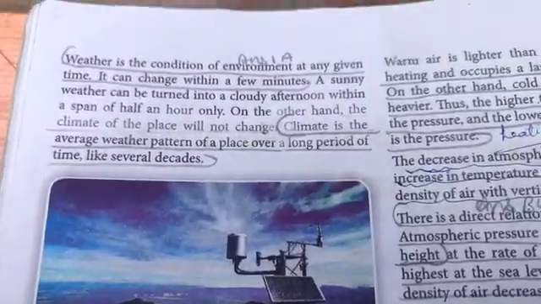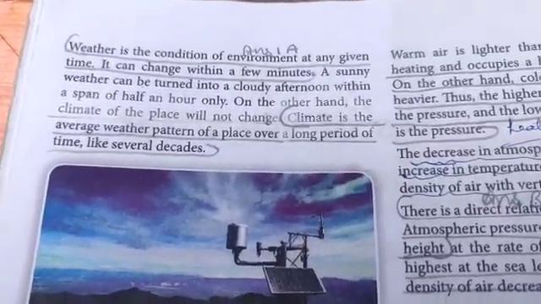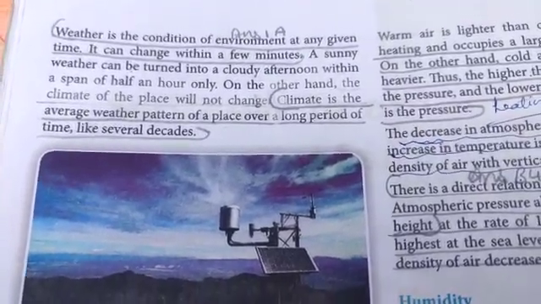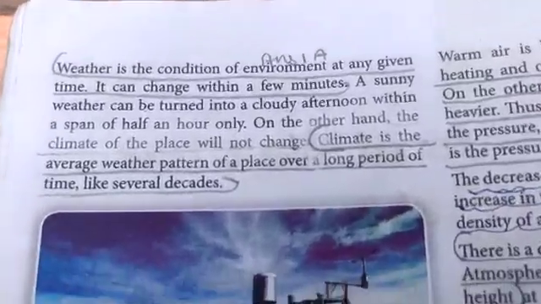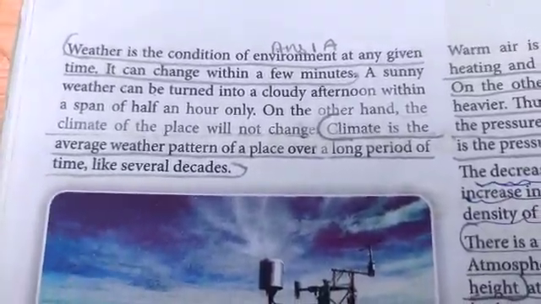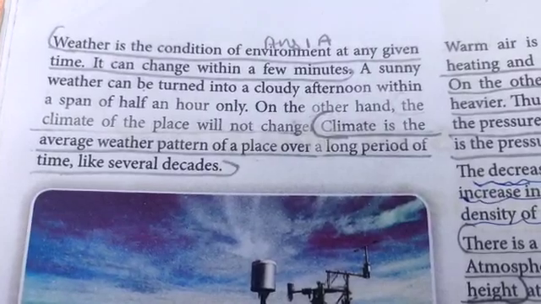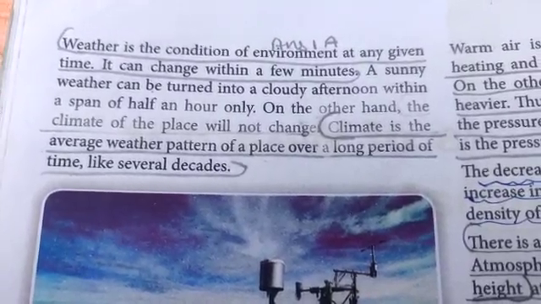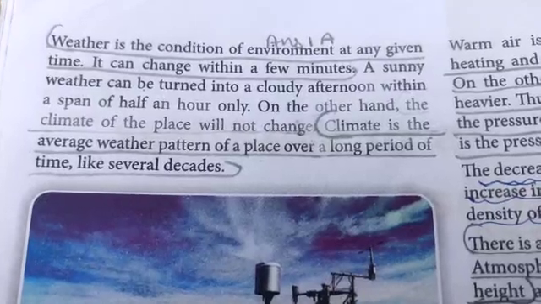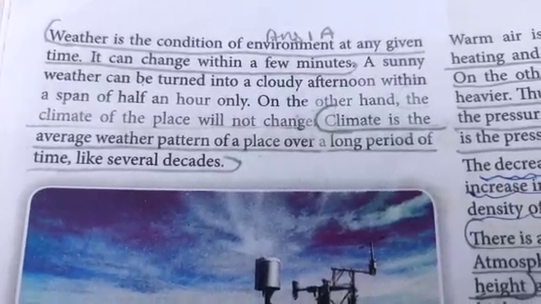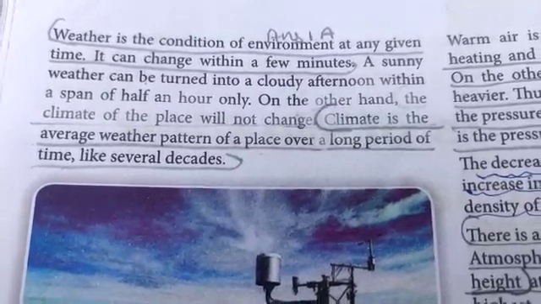Good morning, class. Today we are going to study the elements of weather and climate. Please open up to page number 18 in your geography book. Now we all know, please underline, weather is the condition of the environment at any given time. It can change within a few minutes. A sunny weather can be turned into a cloudy afternoon within a span of half an hour only.